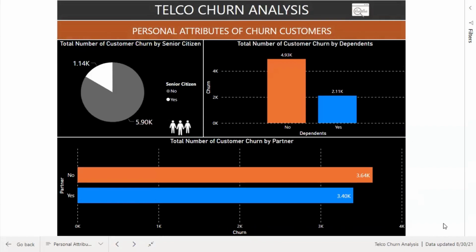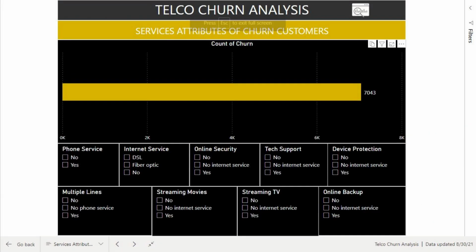Senior citizens are 5 times less likely to churn. Customers without dependents are 2 times more likely to churn. Partners who said no are more likely to leave than those who said yes. The services attributes indicate which kind of services customers subscribe to, or if it's not applicable. It has device protection, internet service, phone service, online security, online backup, multiple lines, streaming movies, streaming TV, and tech support.